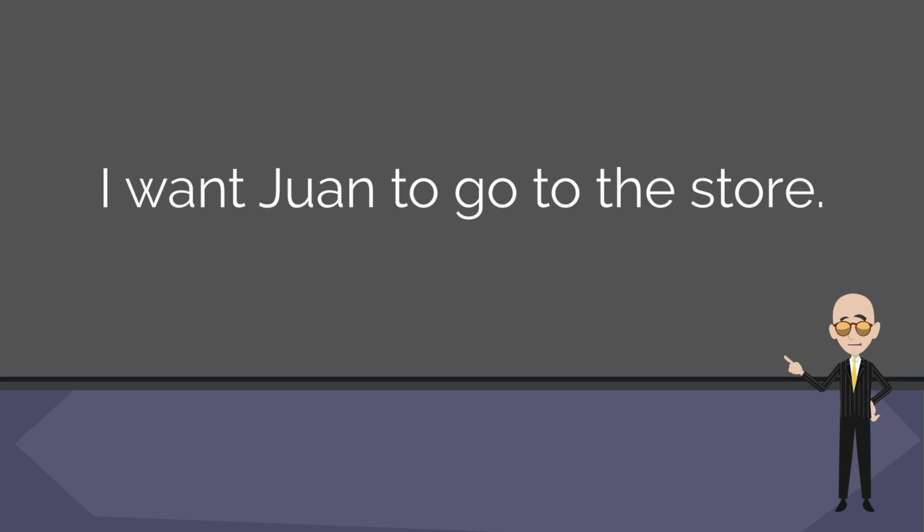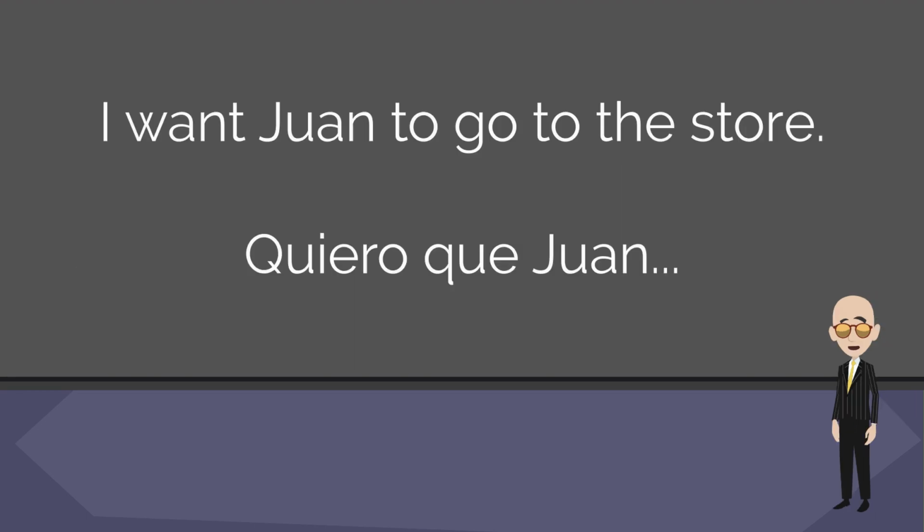Here's another sentence. I want Juan to go to the store. Just like in the first sentence, there's a verb of desire, to want. But this time I have two subjects, I and Juan. That means I know I'm going to be using the subjunctive, and just like we talked about in Lesson 23, I'm going to have to put the word que in there. It's like I'm breaking up the two parts of the sentence. So let's start it out. Quiero que Juan. Now we got to figure out our verb.